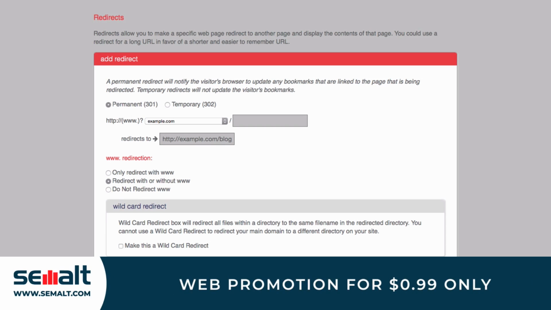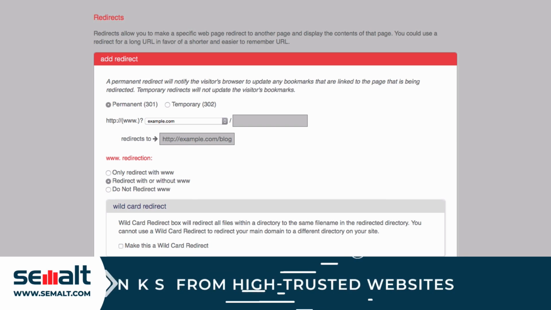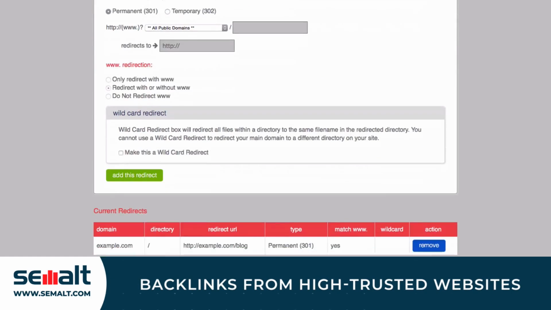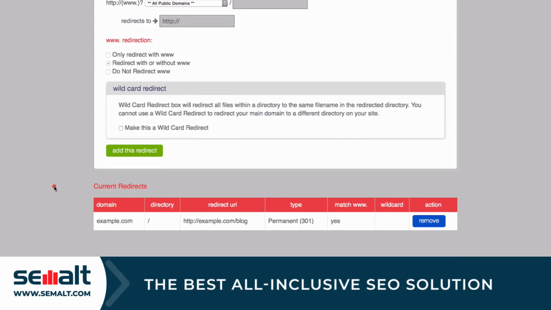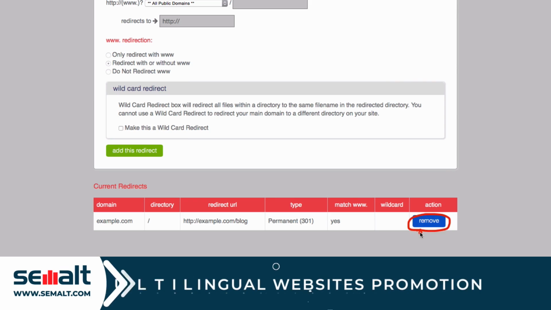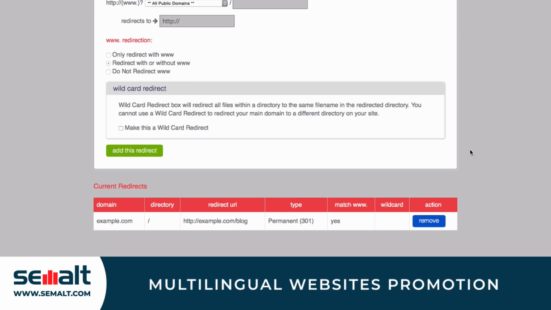Once you've selected all of your options, click Add this redirect. You can go back to your redirect page, and now you can see the redirect we've created under Current Redirects. If you ever need to remove the redirect, you can do that under Action. And that's how you would redirect a domain name.